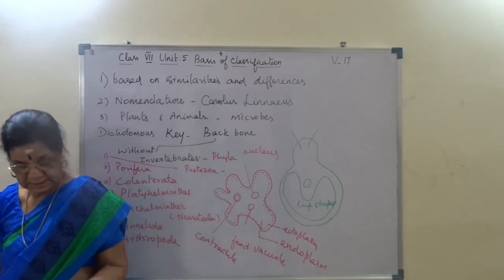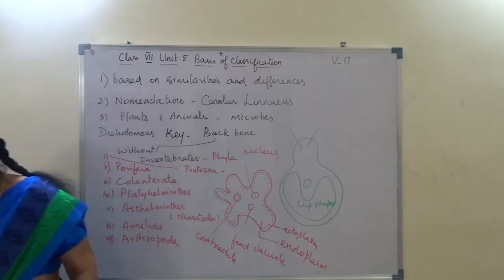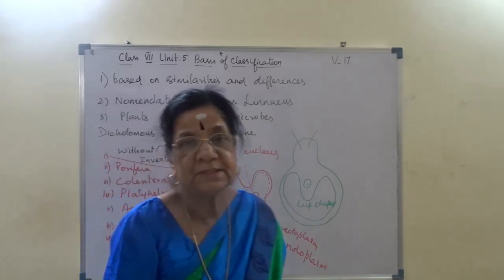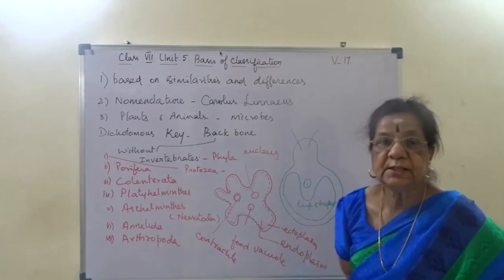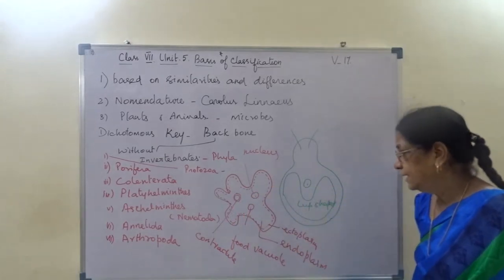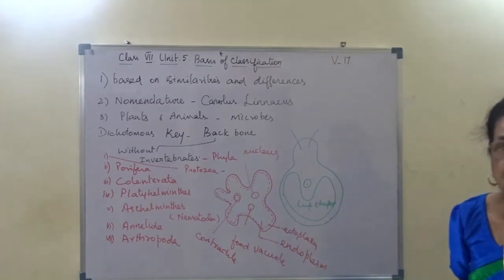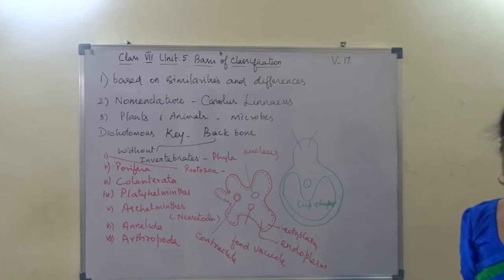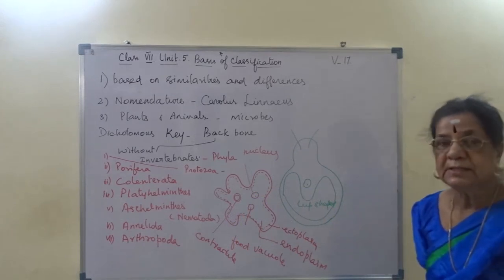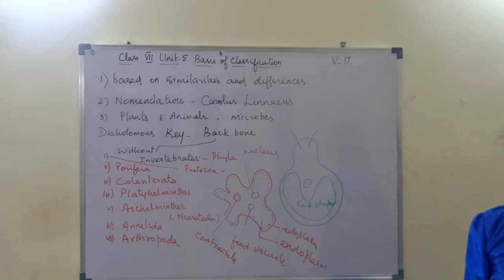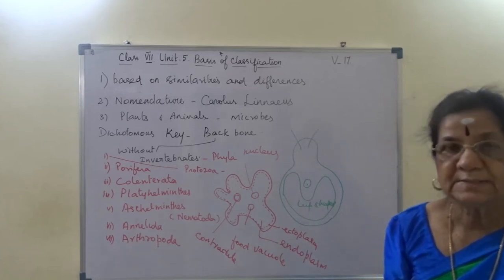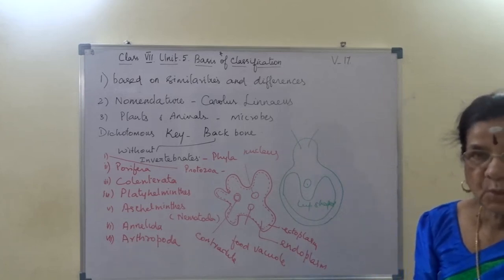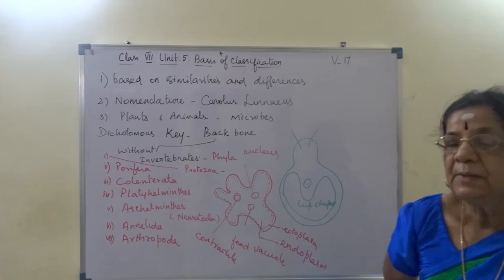So amoeba is characterized by being a unicellular organism, with pseudopodia as the locomotory organ, an outer ectoplasm and inner endoplasm, a food vacuole and a contractile vacuole. The contractile vacuole acts as an excretory organ, eliminating nitrogenous waste and maintaining osmoregulation. As it is an aquatic form, the water balance of the body is maintained.